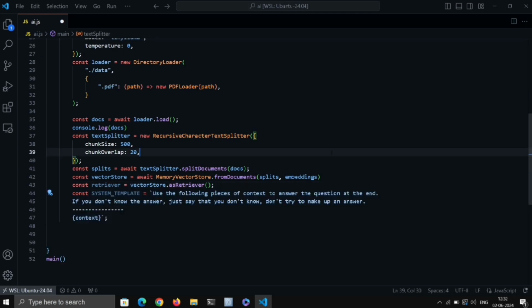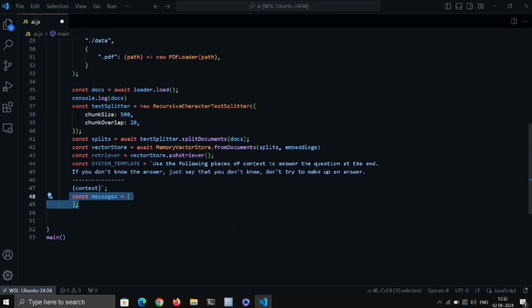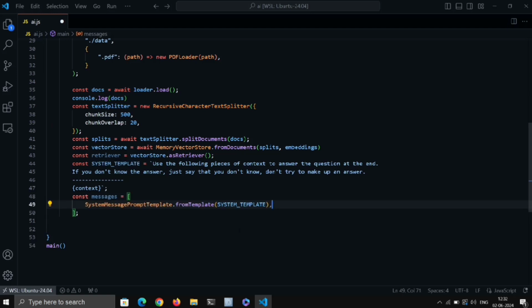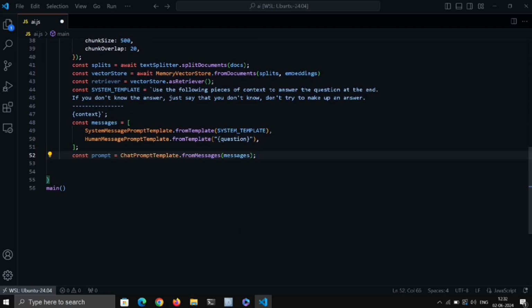Now we'll create a system template so that the model can give a concise response based on our docs. Now with this template from the system and the question from the user, we'll create a prompt. Next, we'll create a chain using RunnableSequence, which basically creates a sequence to be followed.